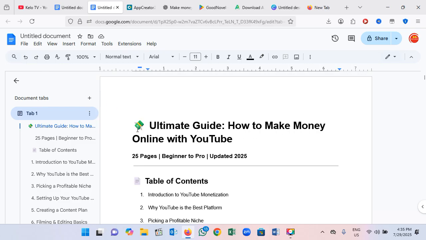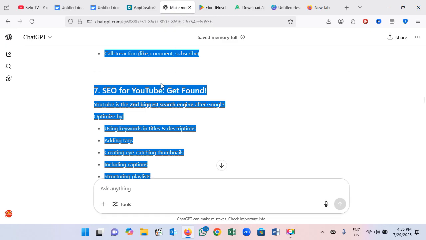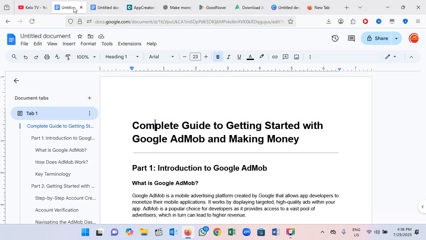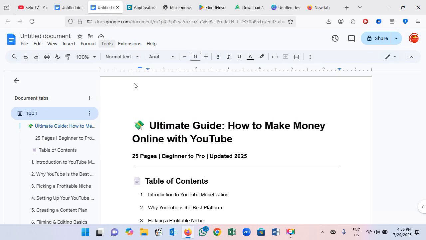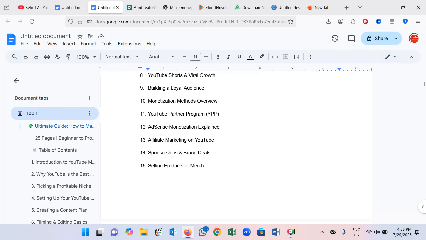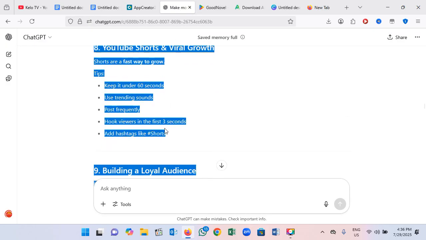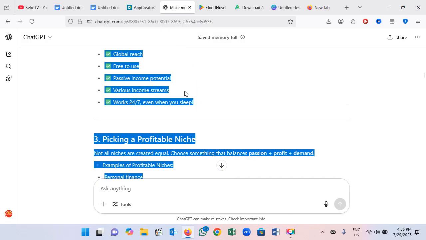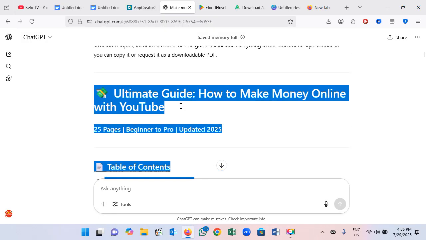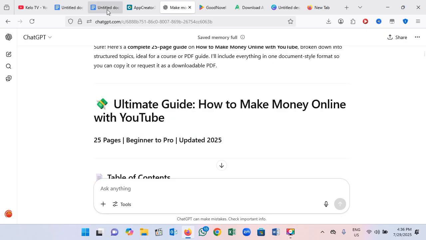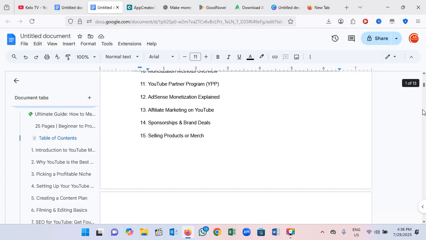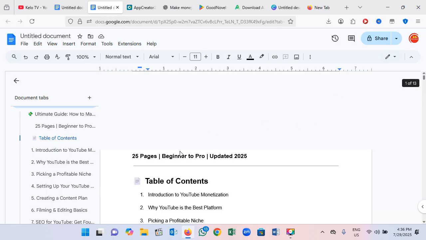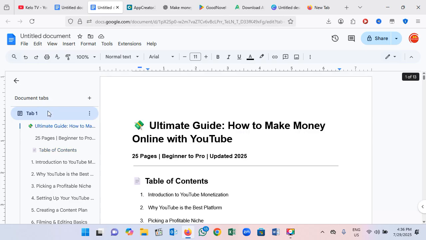So here, what you need to do is copy the same text which we copied from here, head to the Google document, and paste what you copied, and this is it. You can see what is here is the same as what we have there. I'm scrolling up to see, yes, you can see the same thing here. That is what we have from this page. So here you can see it's the same thing.